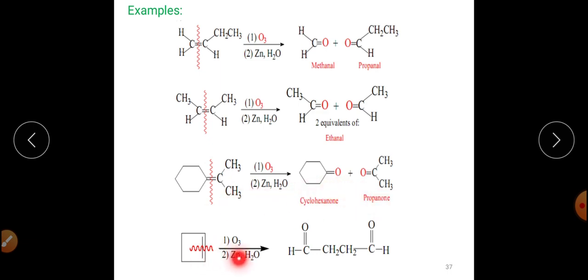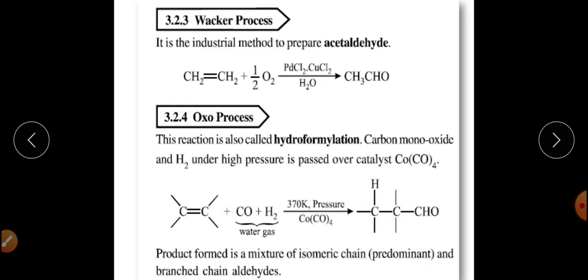And similarly, this is another type of cyclic alkene in which this bond will be broken and this will get converted into a C double bond O group and this will also get converted into a C double bond O group, right? So this is the method by which we can prepare aldehydes and ketones from reductive ozonolysis of alkenes.